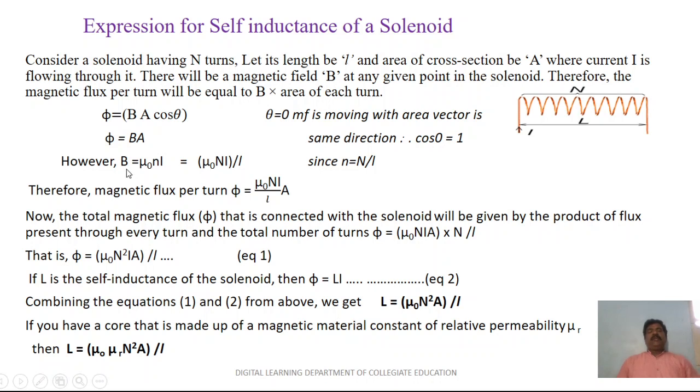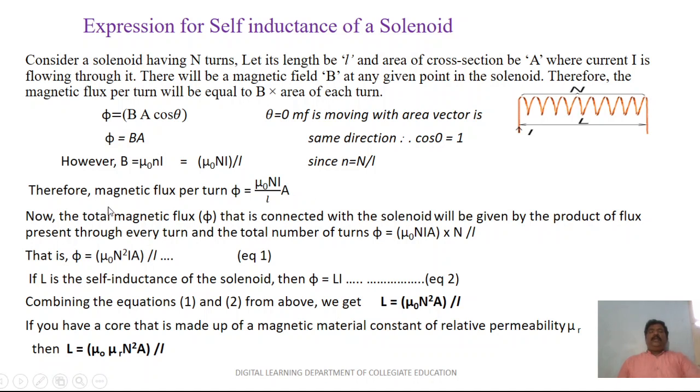However, B is equal to mu naught n i. This is the magnetic field around the solenoid, where n is the number of turns per unit length, so n is N divided by L. Substituting the small n value, capital N divided by L, the magnetic flux per turn phi is equal to mu naught N i divided by L into A.